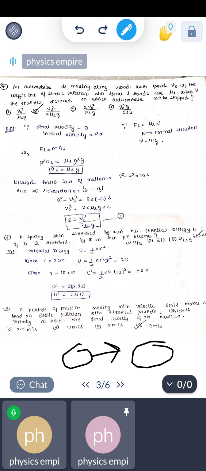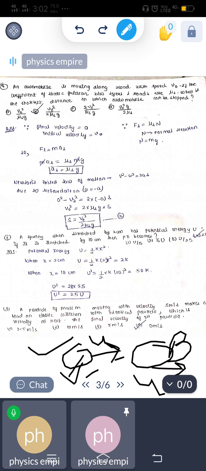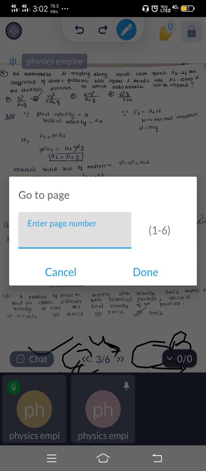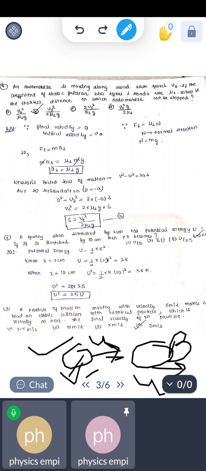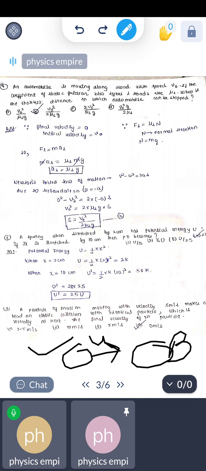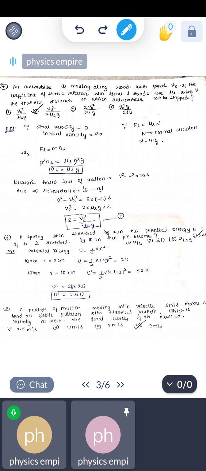So in case of a head-on collision, the velocity of the first object is completely given to the second object, and the second object moves with the same velocity as the first one was moving, and the first one becomes stopped. So that's why the final velocity of the first particle will be 0, because due to the head-on collision, object B gains the same velocity by which the first particle was moving, and the first particle has velocity 0.